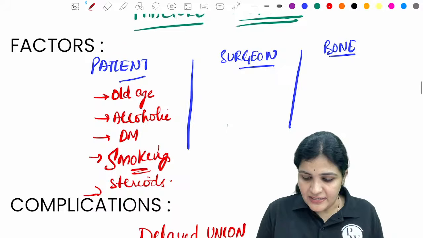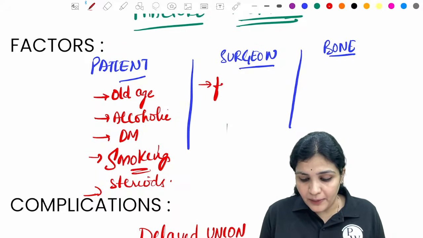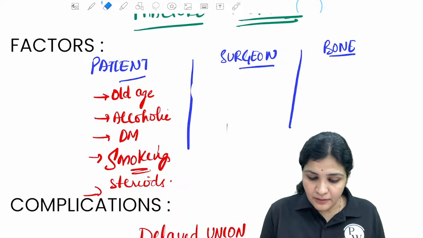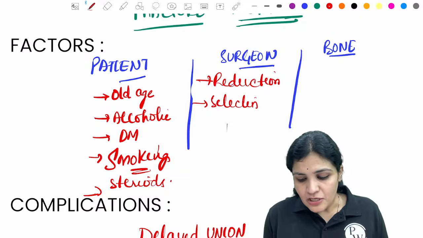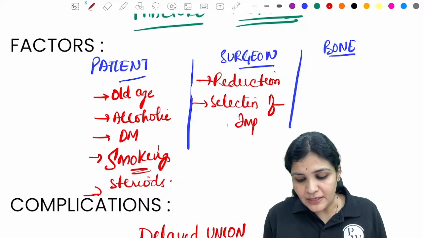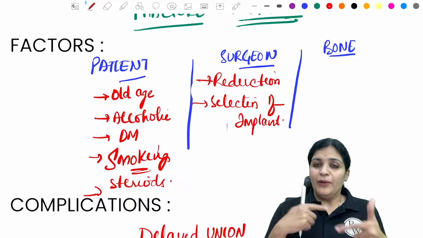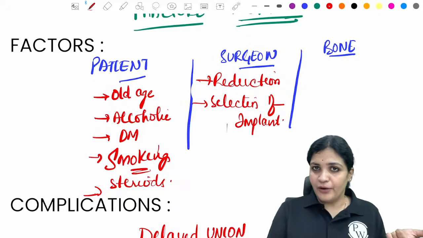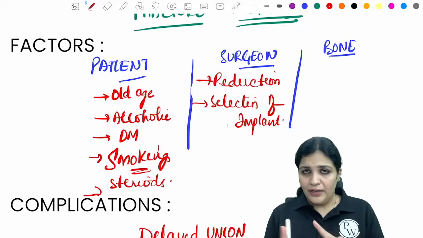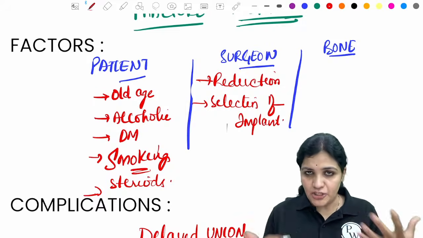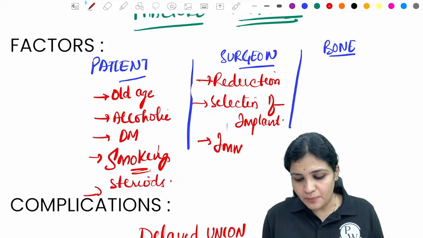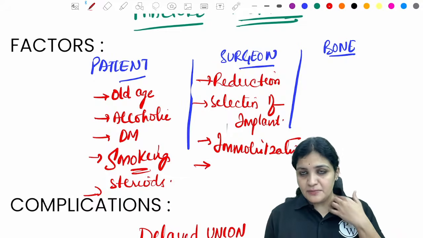And surgeon factors, he has to do proper reduction, right? So reduction maneuvers have to be very proper. Selection of the implants, right? Selection of the implant, sometimes it will result in implant failure. For example, we can put a nail for a plate and a plate for a nail, so that happens, we do it, but you have to properly train the bone to take the load. And immobilization protocols, if not properly followed, that is again the surgeon's mistake, right?